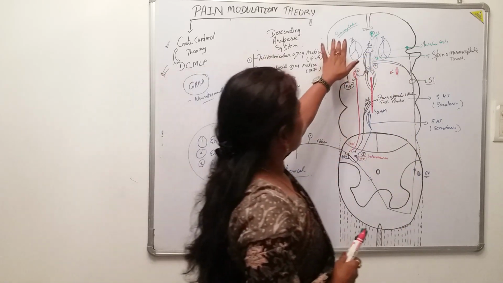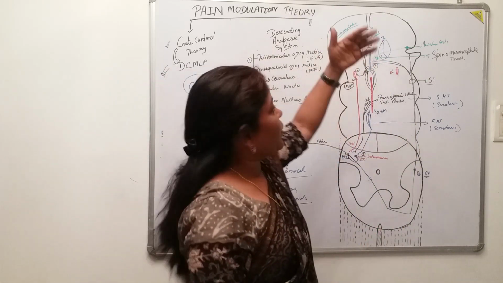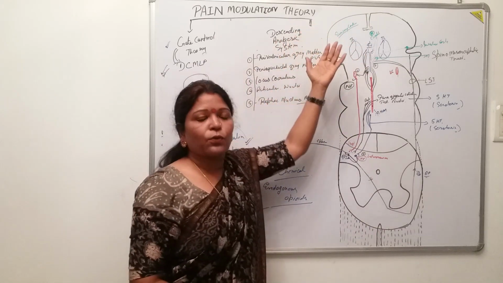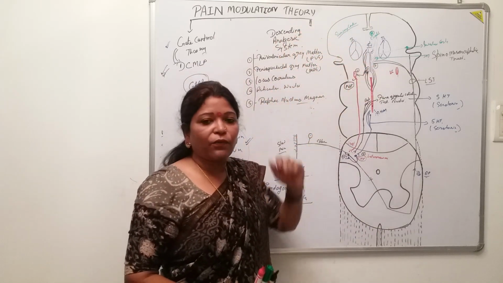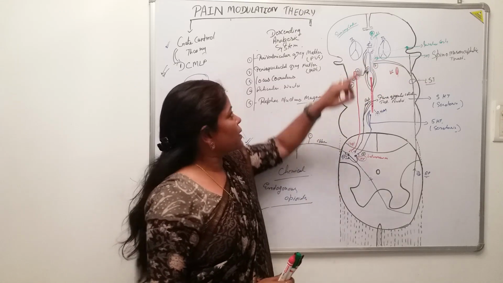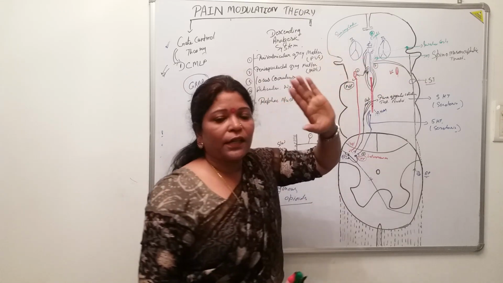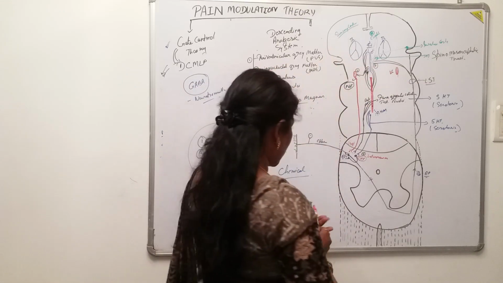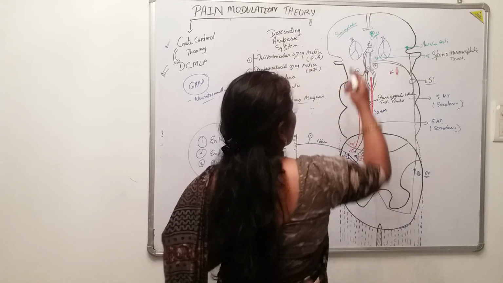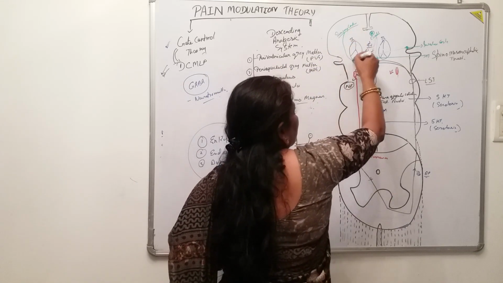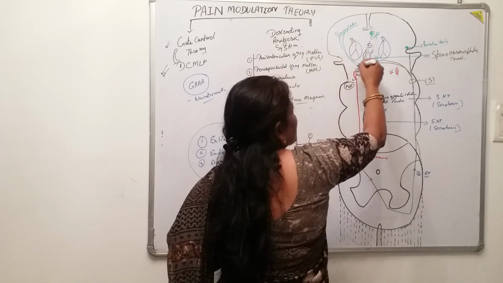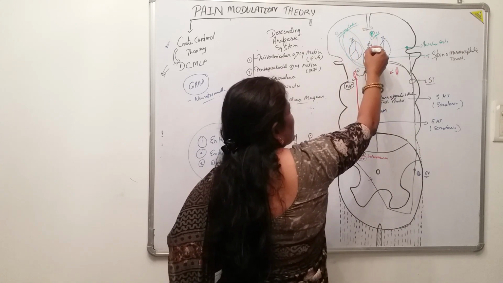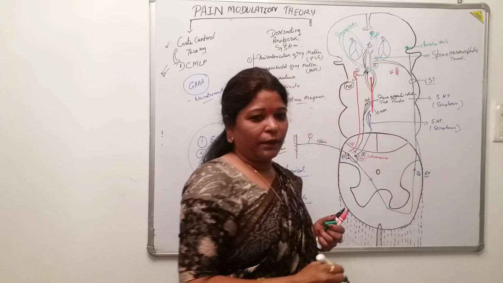Now, when ultimately the pain sensation reaches the sensory cortex, somatosensory 1 and 2, which we have already discussed, the sensory cortex also has the capacity to give information to these areas. They will inform this gray matter: do something, we are in pain, isn't it?